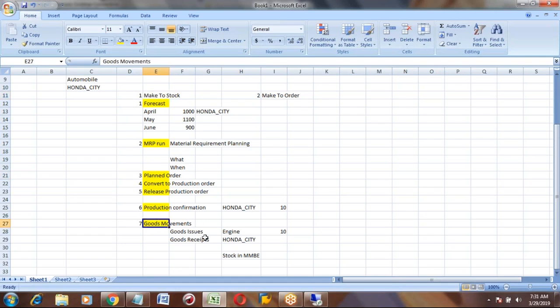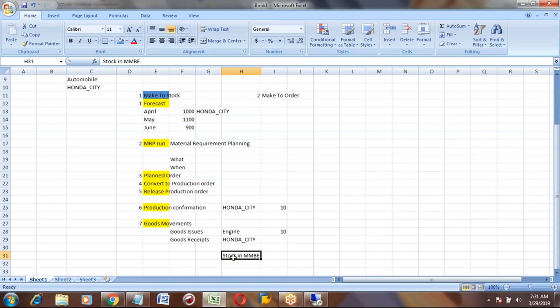This is the last step in make to stock, the goods movement. Once you do the goods receipt, your stock will update and this stock is ready to sell to a customer.